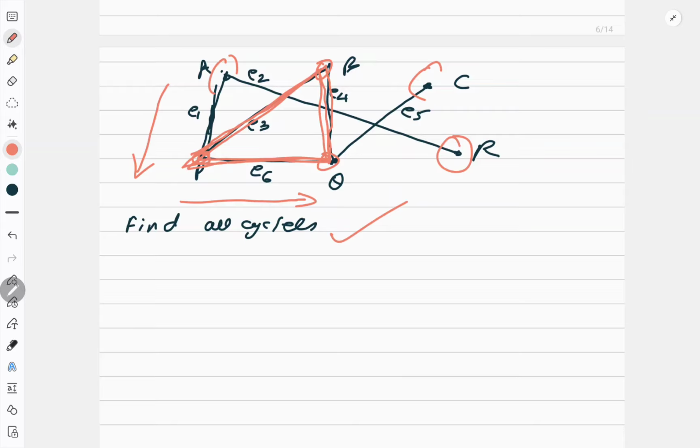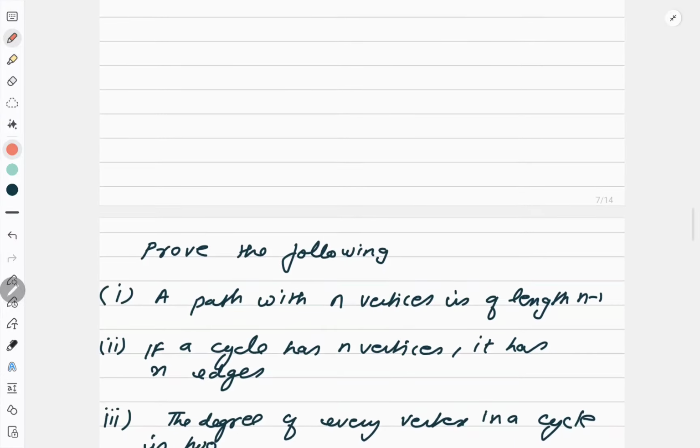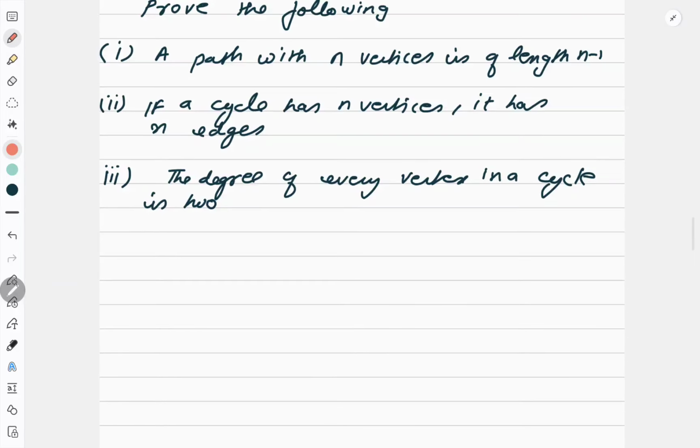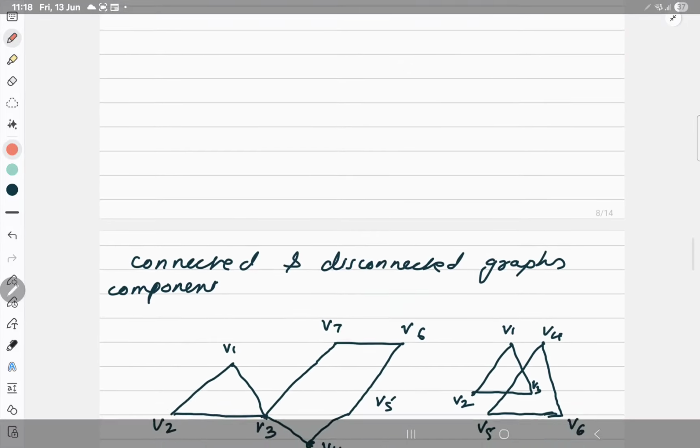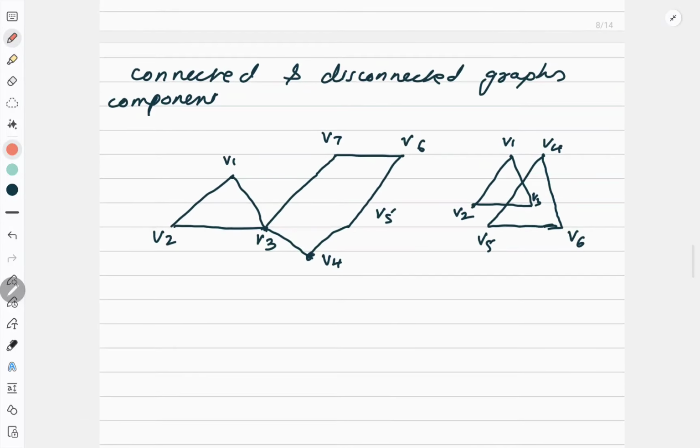Now come to a very important concept of connected and disconnected graph. I told you that this concept will be very useful. The concept of walk will be very useful for the connected graph. This already I have explained, all the 3 points. So now come to this, what exactly is a connected and disconnected graph.